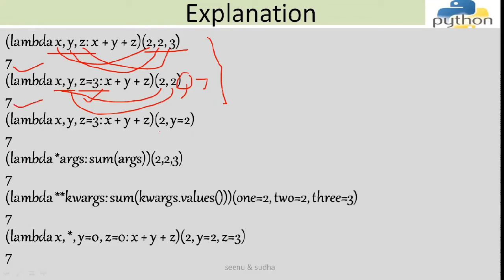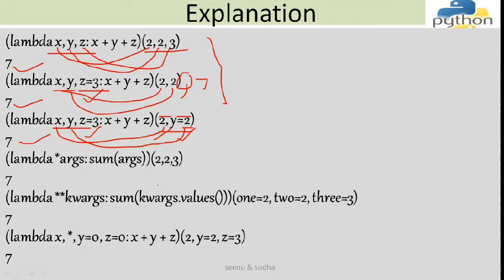So in the third case, you can see the arguments are passed. The first one is the positional argument, and the second one is the keyword argument. In the list of arguments, I have two positional arguments and one as the default. Since I'm not mentioning the value for z, it will take the default argument, which will be 3. So x will take 2, and for y I'm passing 2 over here. You can see here that the keyword arguments are placed only after the positional arguments. So summing this up, I'll get a 7 over here.